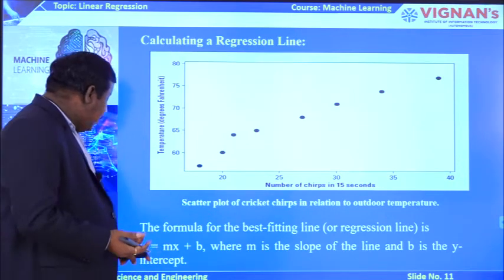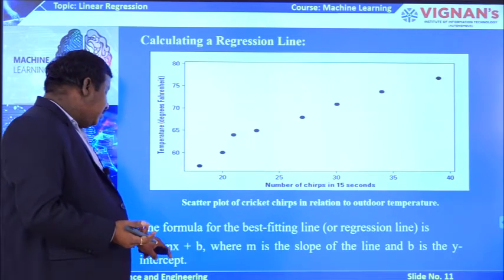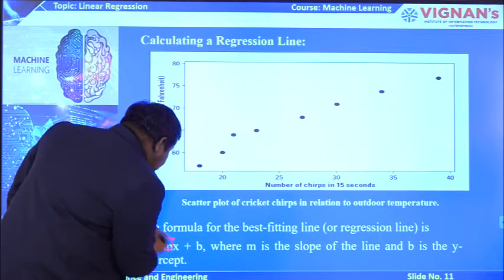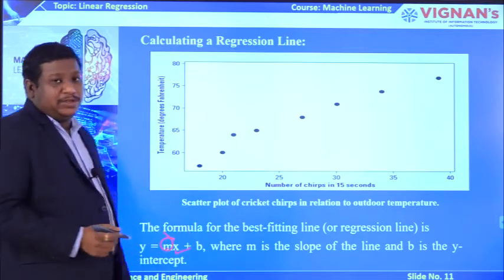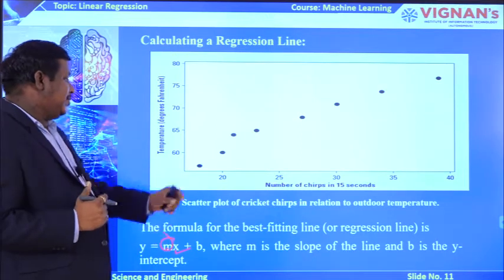So, y is the dependent variable, b is the coefficient or constant, m is the regression coefficient and x is the input variable. The combination of these variables is going to give you the linear regression equation.